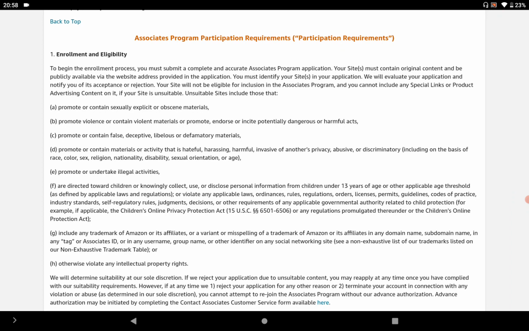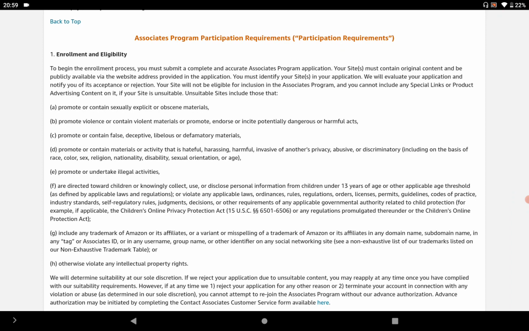So before starting the Amazon Associate Program, your website must contain appropriate content. And the second thing, the content of your website must be publicly available, and you need to put all the details of your website on the Amazon application form.